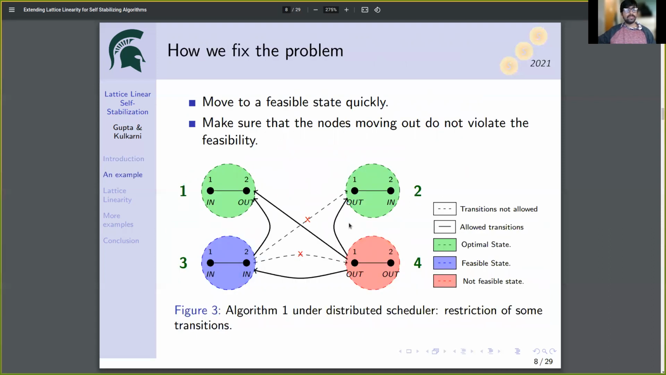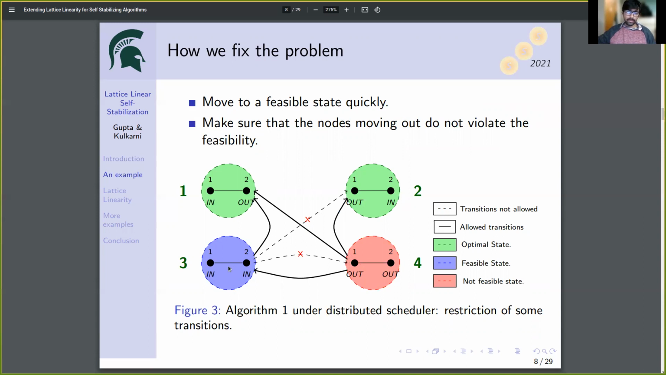Now, how do we fix this problem? What we want to do is move to a feasible state as soon as possible. So we are going to allow state 4 to transition to state 1, state 2, or state 3. But while we are in a feasible state, we do not want to violate the feasibility of the state. So we do not want to move from state 3 back to state 4.